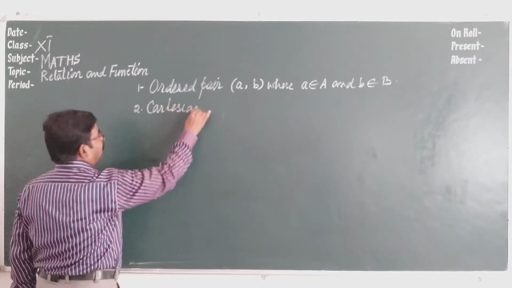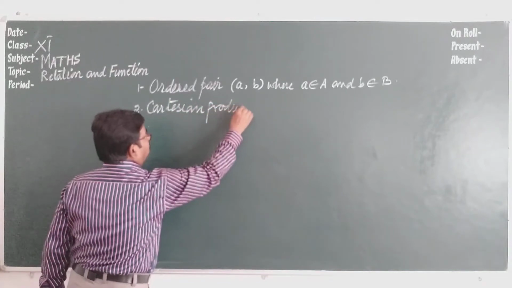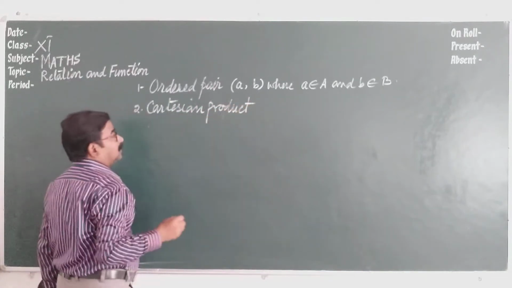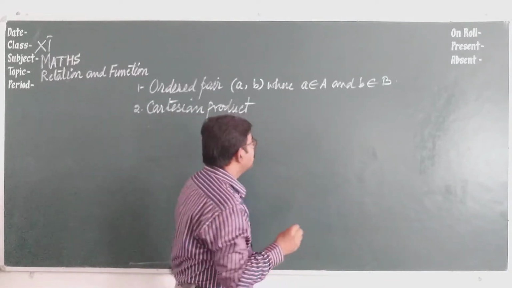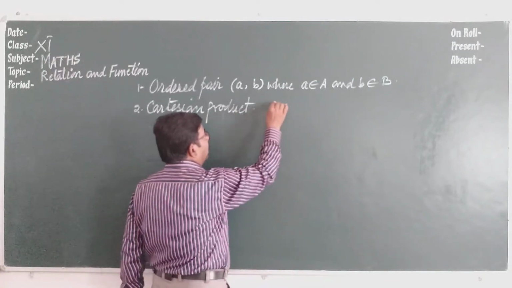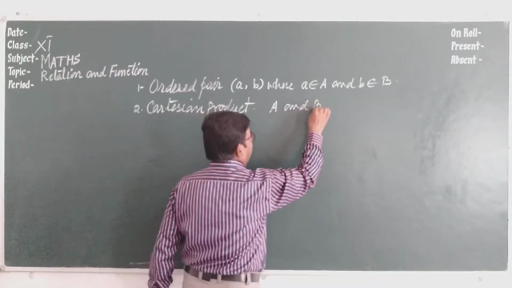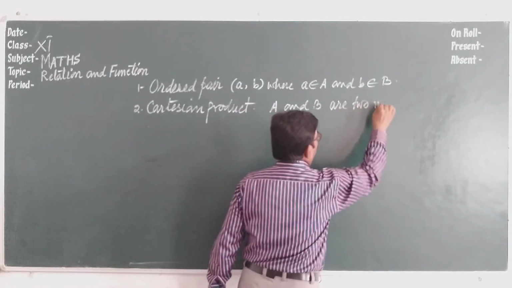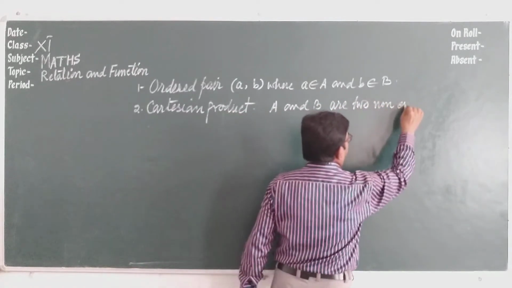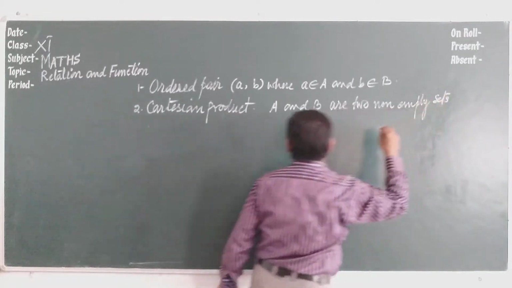Second thing we should learn, Cartesian product. Two sets are given. Suppose A and B are two non-empty sets.